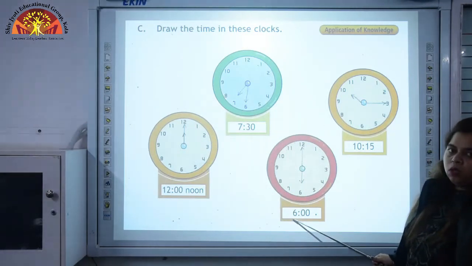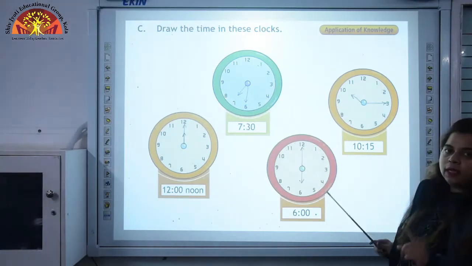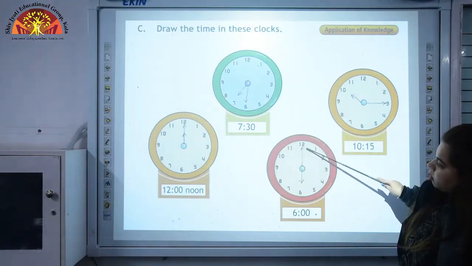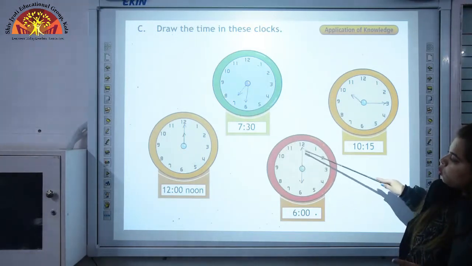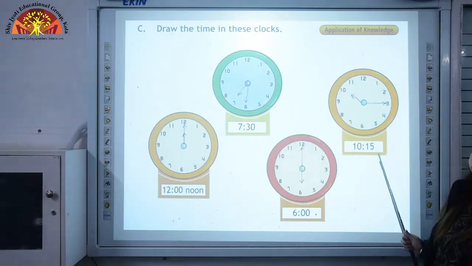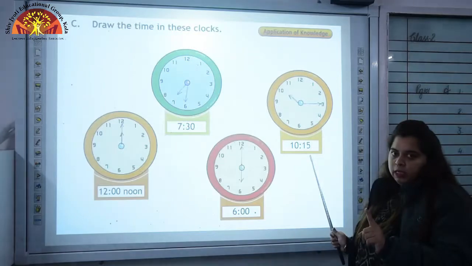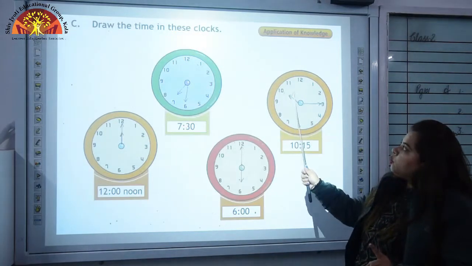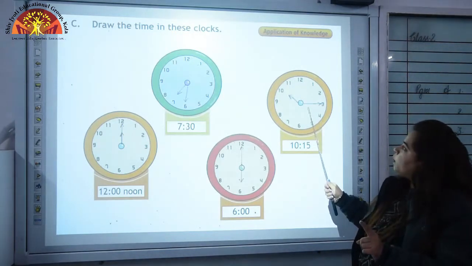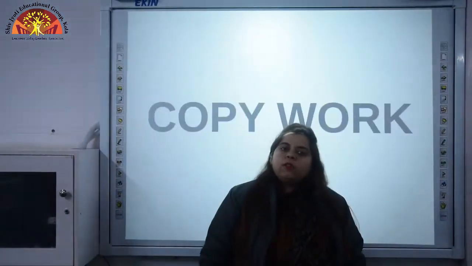Next is 6 o'clock. So, 6 o'clock means time is 6. So, short hand, that is hour hand, will be on 6 and so the long hand, that is minute hand, will be on 12. So, the time is 6 o'clock. Next is 10:15. So, hour is 10 and minutes is 15. So, hour hand, short hand will be on 10, and long hand, that is minute hand, will be on 3. I hope you have understood this time. Now let's switch to notebook work.